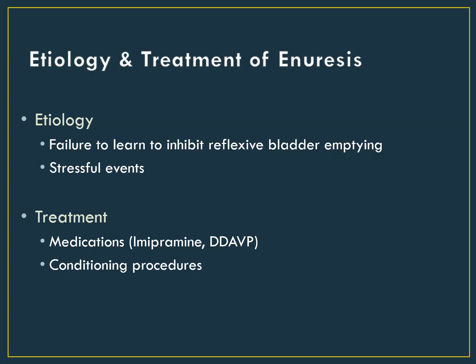Medications can also be used, though the conditioning procedure is preferred. Imipramine is one type of medication that can be used, which lessens the soundness or deepness with which the child sleeps. Essentially, it prevents him from entering the deepest stages of sleep, so that the kid may be able to better recognize and wake up when he needs to pee. However, messing with a kid's sleep cycle is not ideal.